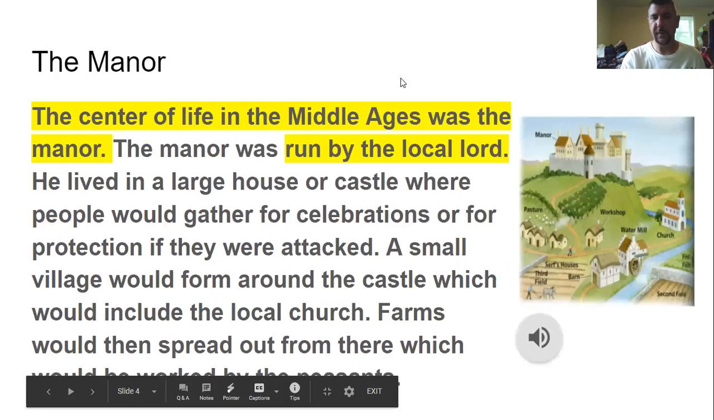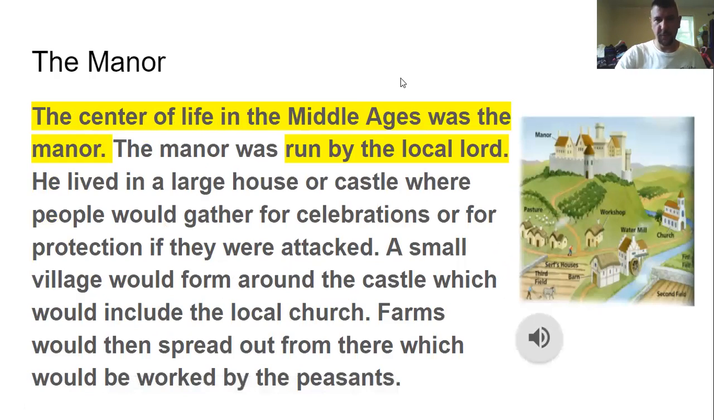All right. At the center of everything in this feudal system was the manor. Okay, and that's this. It's usually a castle or something. All right. It was run by the local lord. The local lord had been granted land from the king. All right. And everything would sprout up around that. You'd have your church down there. You'd have your community down there, your workshop, your water mill, everything. Farms would spread out, and they'd be worked by the peasants. So the center of life for the feudal system was the manor.